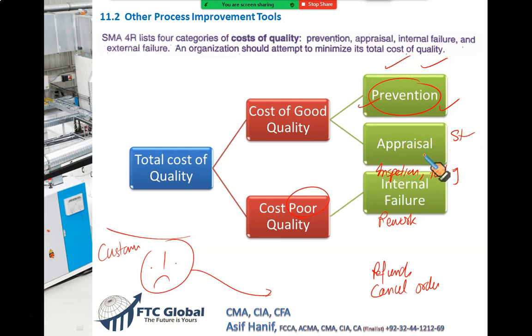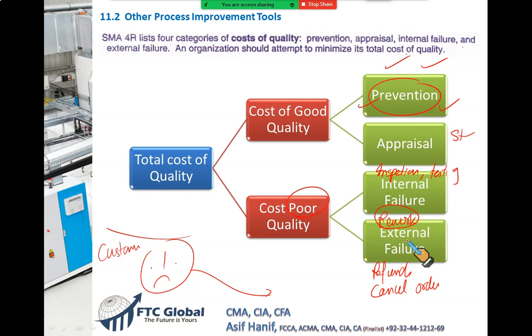Now goods have been made, they have been tested, but some of them were found to be damaged. We now need to rectify them. This is reworking. This reworking is called internal failure. So far fine, but the fourth one is very dangerous because this cost involves when the customer receives the goods, finds the goods to be of poor quality, brings them back, asks for refunds, asks for cancellation of repeat orders, and communicates his unhappiness to others. This is the fourth category, called external failure.